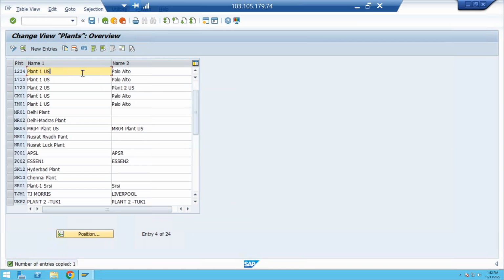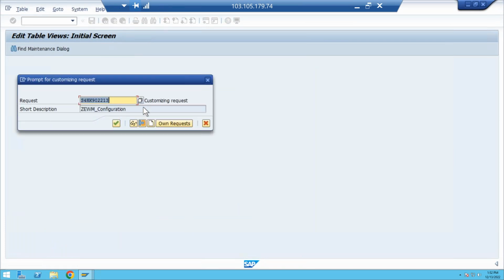So I created plant 1234. It is enough here. Just click on save.